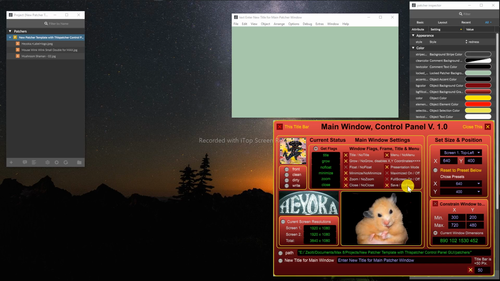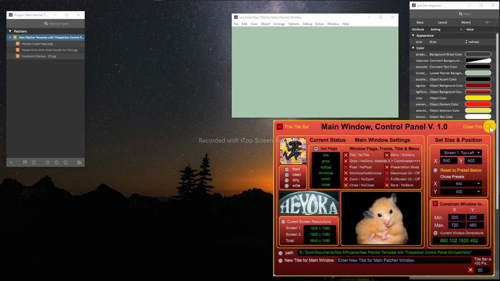Okay, save no save means when you close the patcher, it will save the last state. Like if you had the control panel open, then it will come back open like this.